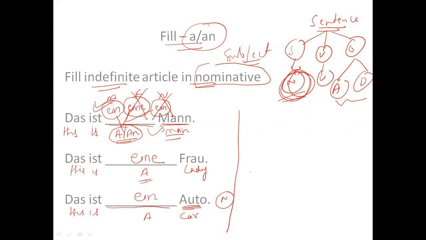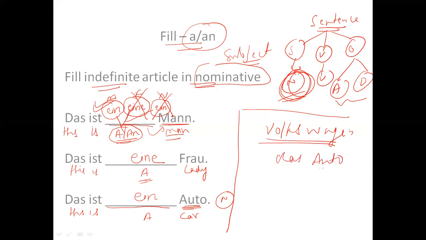And you must have heard about an advertisement. Have you heard this word? Volkswagen, Volkswagen, das Auto, das Auto. So Auto is car, and why have they written das, why have they not written der, why have they not written die?